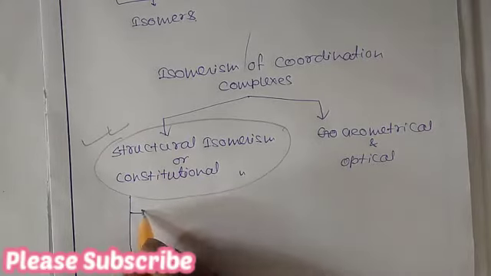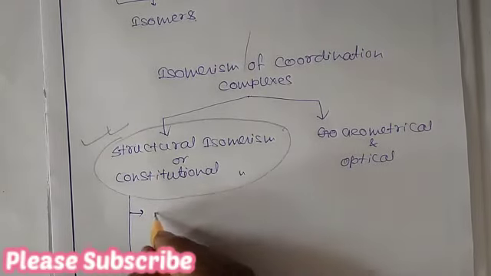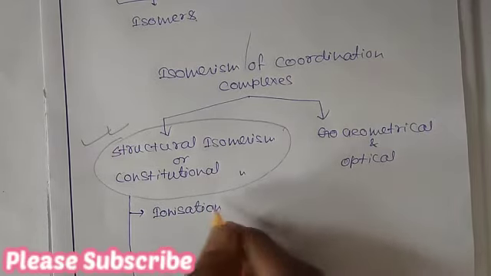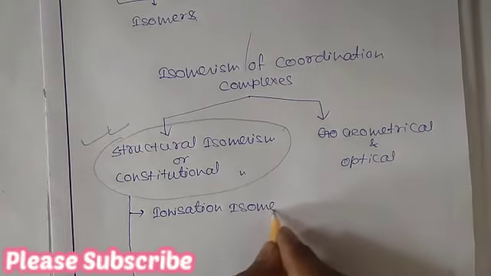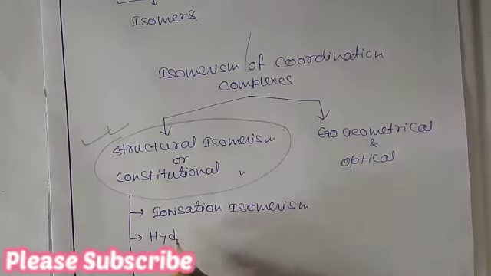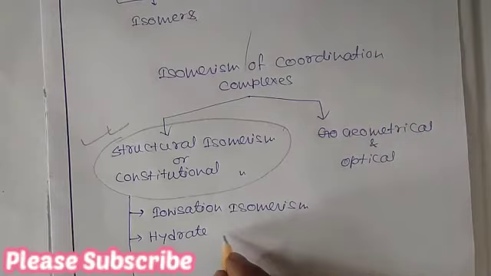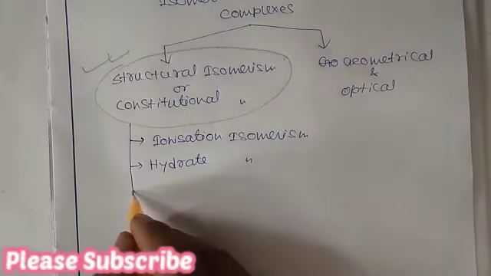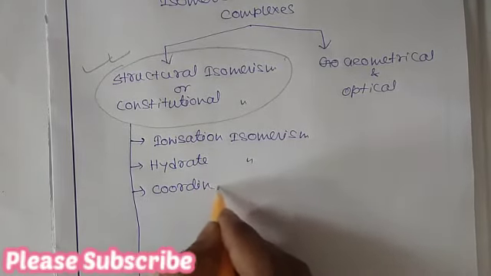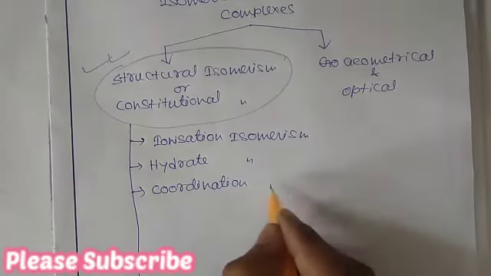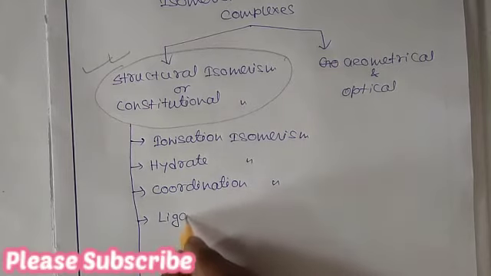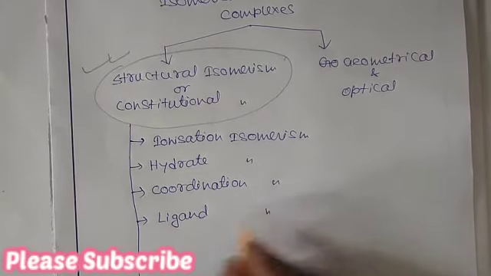They are, first of all, ionization isomerism, then hydrate isomerism. The third one is coordination isomerism. The fourth one is ligand isomerism.